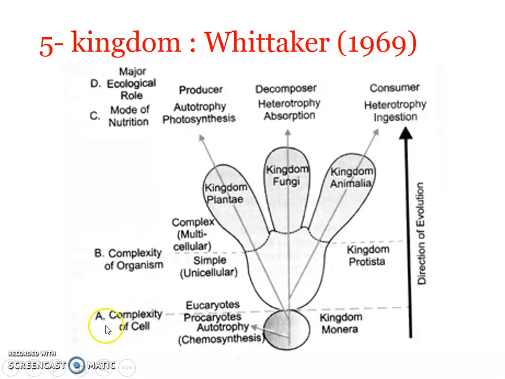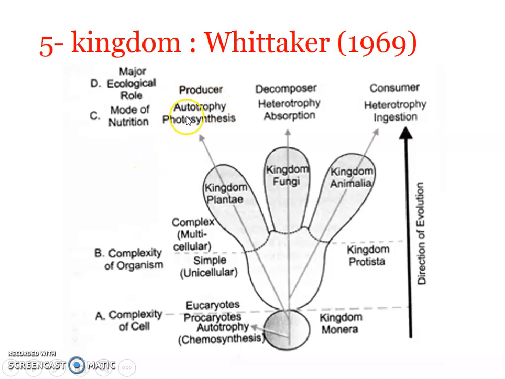Alright, so here you can see the first basis of classification was the complexity of cell. So all the prokaryotes were put under kingdom Monera. That was the first group, the lowest group. Okay, and now we have the eukaryotes left over. All the eukaryotes were divided into 2 based upon the complexity of organisms, the unicellular and multicellular. All the eukaryotic unicellular were put under kingdom Protista. Okay, and the eukaryotic multicellular were further divided into 3 kingdoms based upon their mode of nutrition.